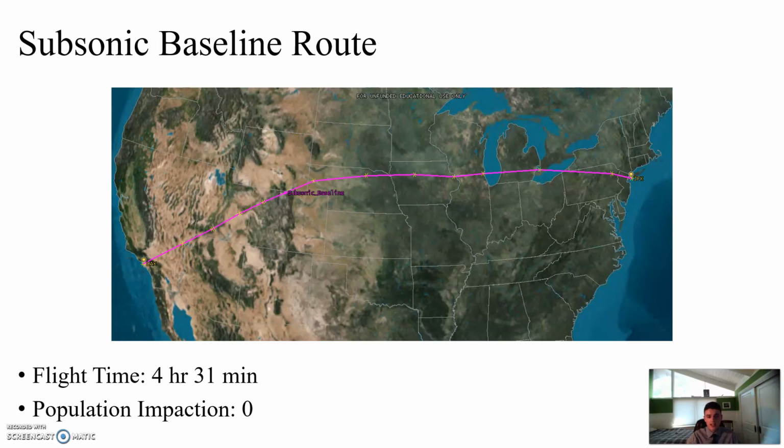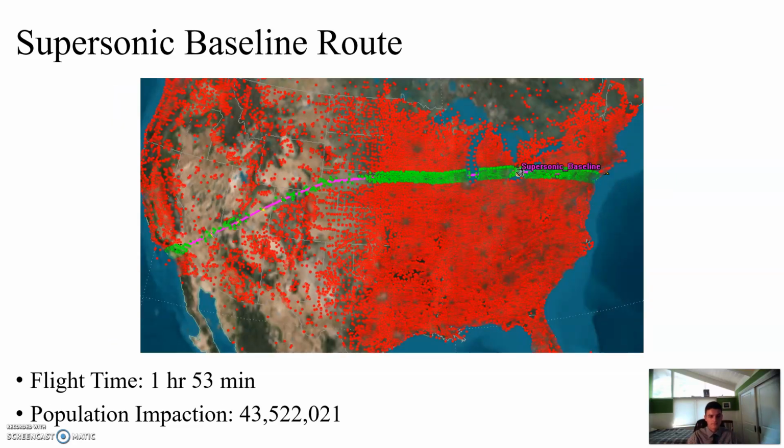So the subsonic baseline, again, is what aviation looks like today. And the flight time does not include things like taxi, takeoff, or landing, so it is on the shorter side. But you might think that at cruise, a typical flight today would take about 4.5 hours. And because this is subsonic, 0 people would be exposed to sonic booms.